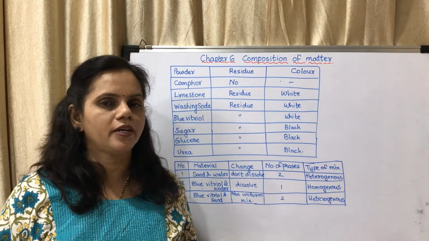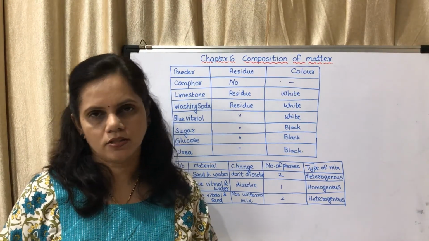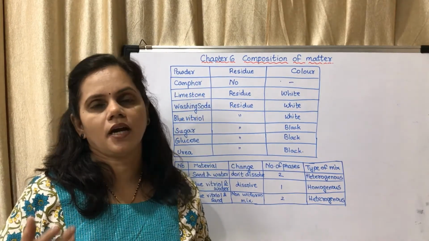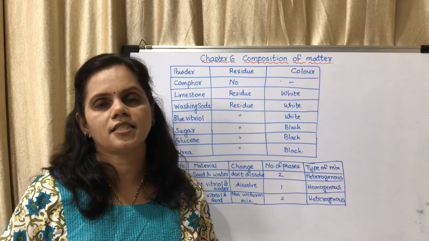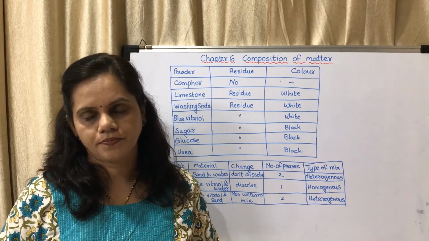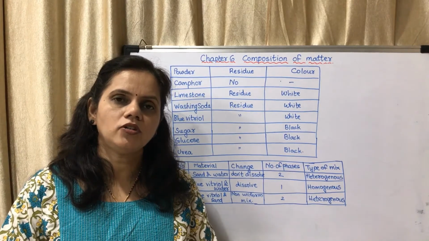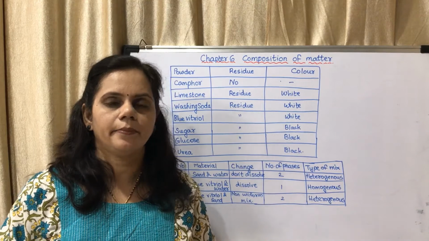Various atoms in the molecules of compounds are joined by chemical bonds. So there is a bond between hydrogen and oxygen, there is a bond between carbon and oxygen. Limestone is calcium carbonate, CaCO3, so there is a bond between calcium, carbon and oxygen. So this is about compounds. Now we may move on to the next topic, that is mixtures.